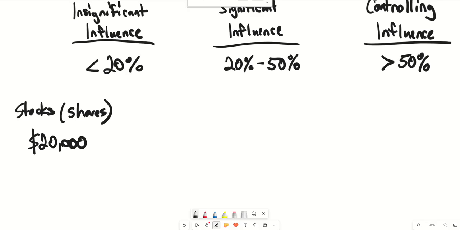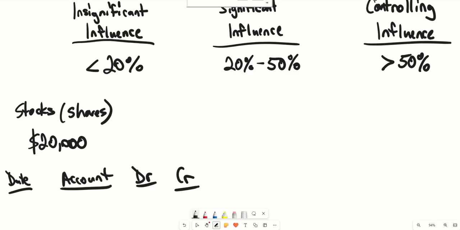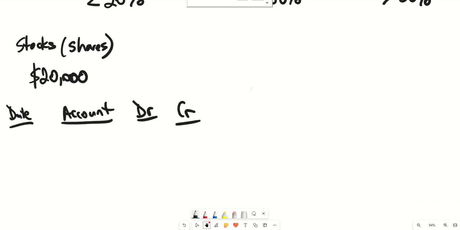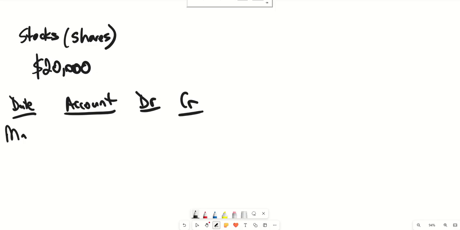Putting together the journal entry here, we're going to put date, account, DR for debit, CR for credit. The acquisition of these shares happened on March 1st.